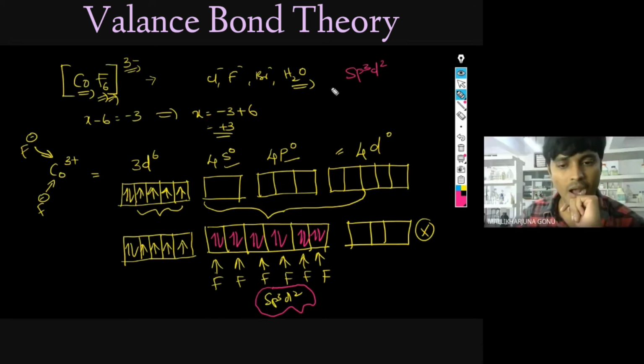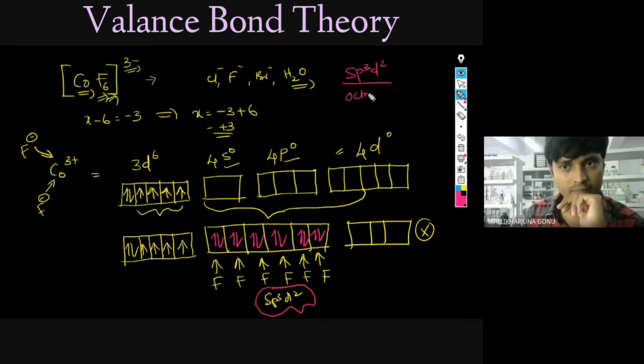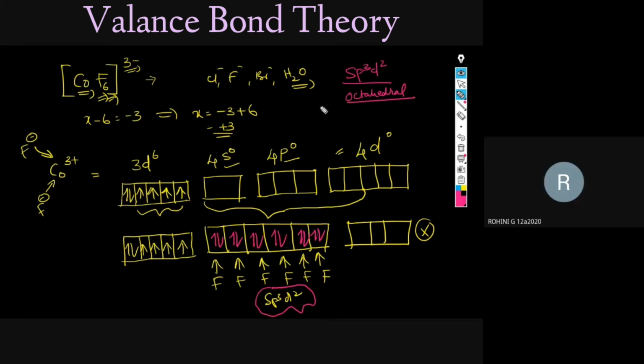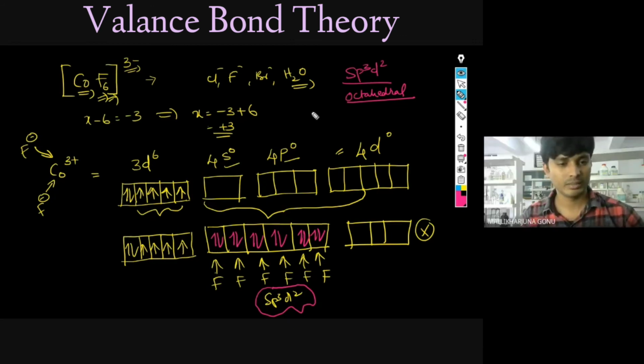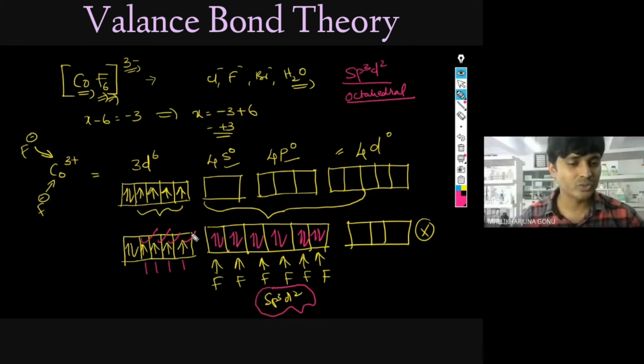Yes. So now you tell me what is the geometry of this compound? Octahedral, sir. Octahedral. Now magnetic property, you tell. Diamagnetic. Is it correct, Vidisha? Is it correct, Aishwarya? Paramagnetic. Paramagnetic it is, because unpaired electrons are there. So this is the importance of this one. Paramagnetic.